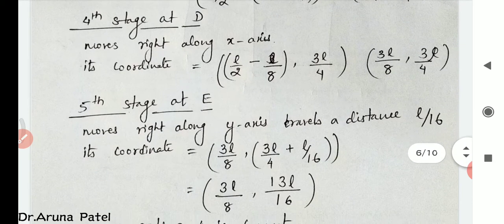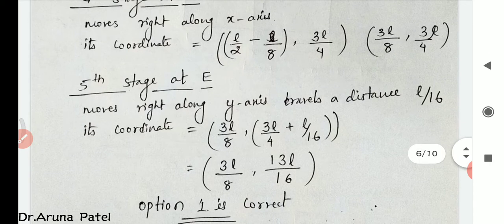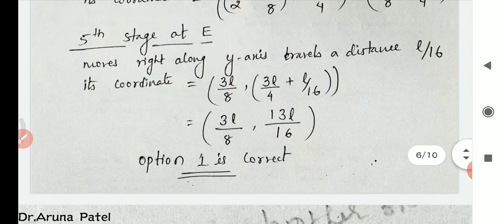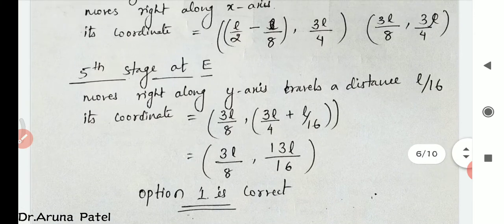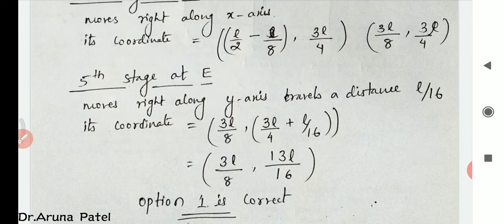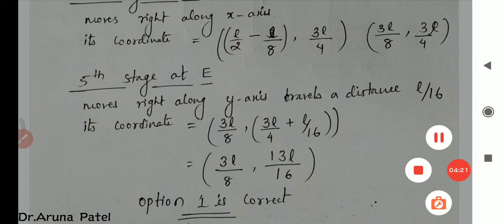At fifth stage or E point, it again moves right and along the y-axis, travels a distance of L by 16, so its coordinates are 3L by 8 and 3L by 4 plus L by 16. So on simplification, you get 13L by 16. So here the correct option is option number 1. So this one is the correct answer for this question.